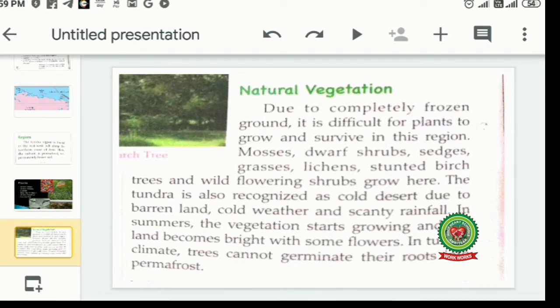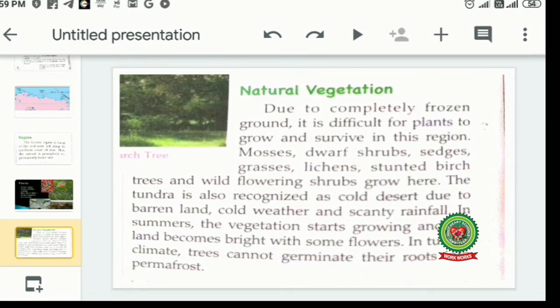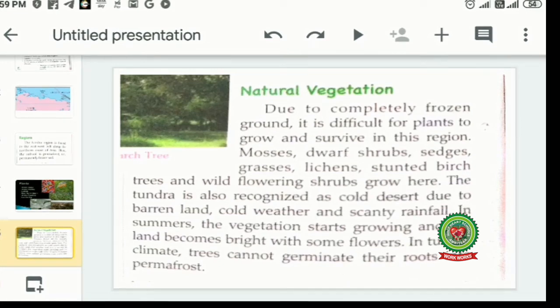In tundra climate, trees cannot send their roots into permafrost, means they don't have the capacity to grow because the subsoil is permafrost, so they don't get the nutrition for germination, and that is the reason plants don't grow over here.